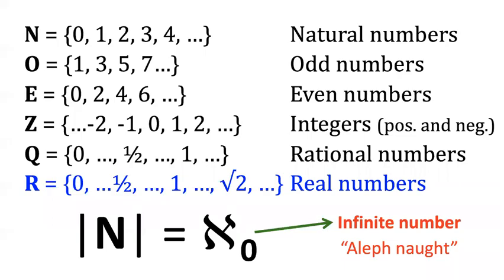Hi folks, this is our last video applying formal logic to sets and set theory. We've already discussed the infinite size of these various sets of numbers. Despite appearances and somewhat surprisingly, the natural numbers, the odd numbers, the even numbers, the positive and negative integers, even the rational numbers all have the exact same size, namely aleph naught.